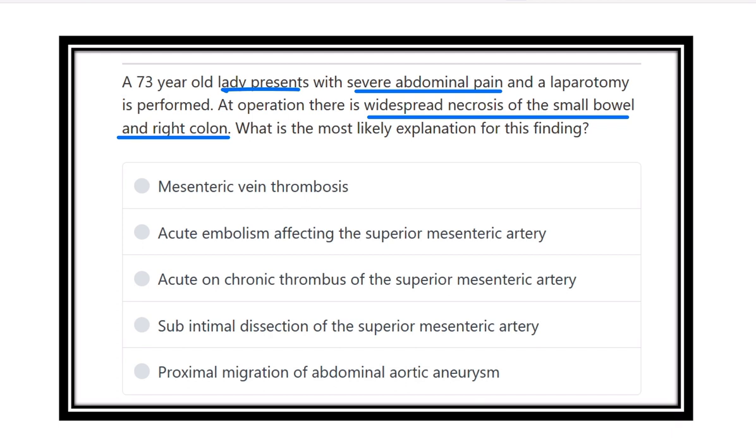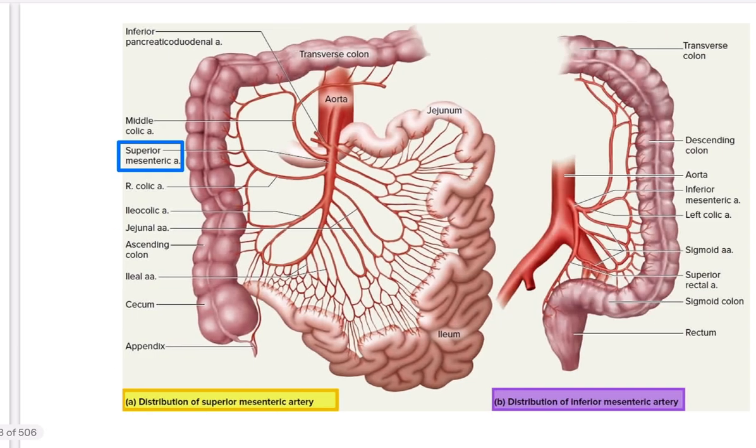explanation for these findings? So, first of all, a lady who is 73 years old presents with severe abdominal pain, and when laparotomy is performed, here we can see the widespread necrosis of the small bowel and the right colon. What is the cause of it? Here the options are mesenteric vein thrombosis, acute embolism affecting the superior mesenteric artery, acute on chronic thrombus of the superior mesenteric artery, subintimal dissection of the superior mesenteric artery, and proximal migration of the abdominal aortic aneurysm.